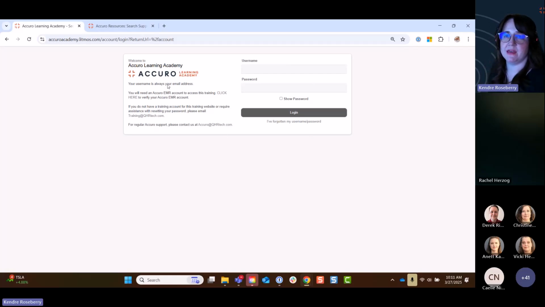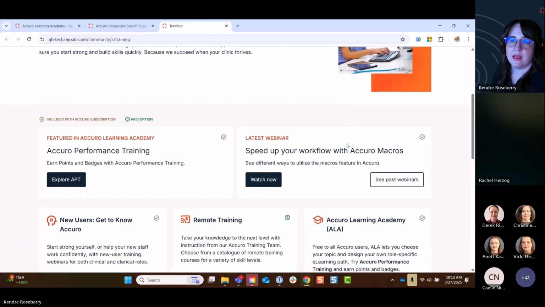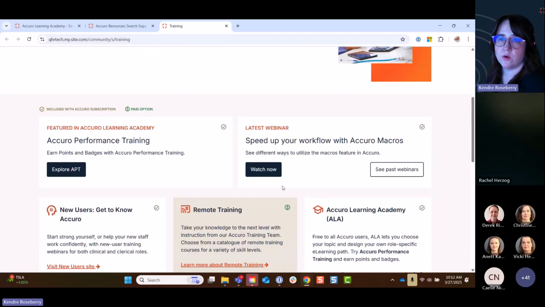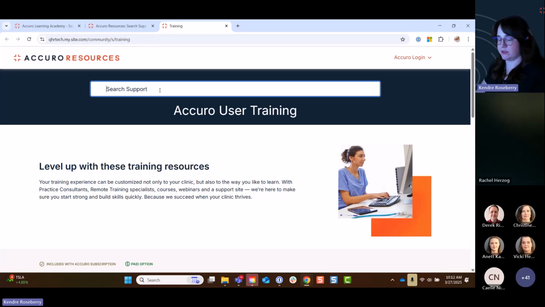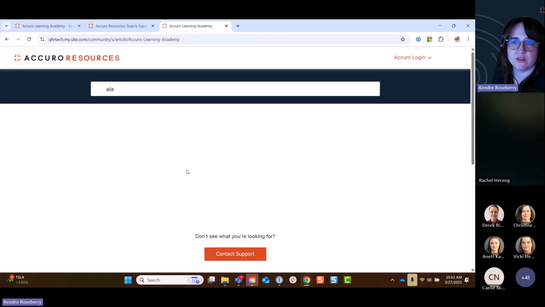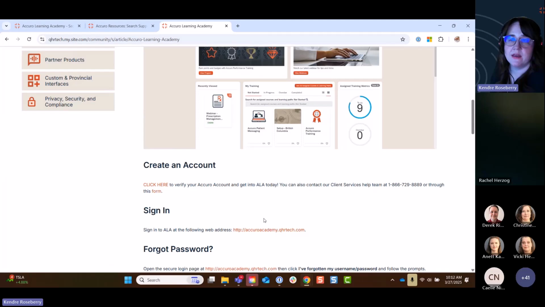To get to this main site here, this login site, you can do it right from the Accuro resources page like Derek mentioned. This big red button here, you can click on that guy. And then you can log into ALA from right here. You can also log in from some of our articles here. So I'm just going to search for ALA, or you could do Accuro Learning Academy as well. And if you don't have an account yet, I recommend checking out this article. It will give you the contact information to help get set up. It also provides a login link directly as well if you need it.